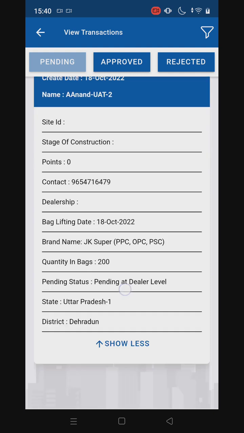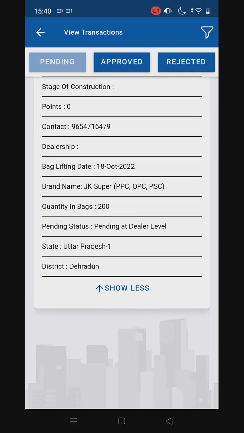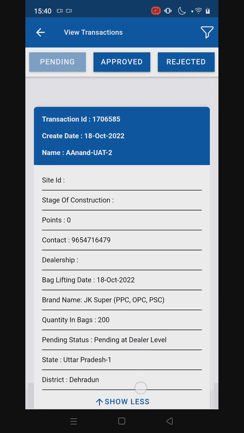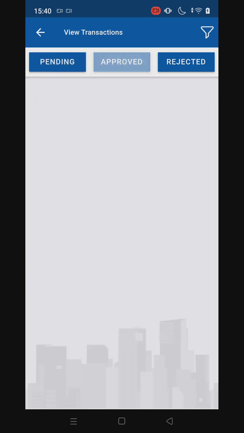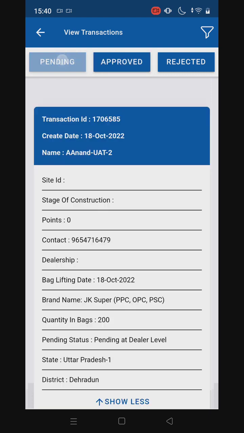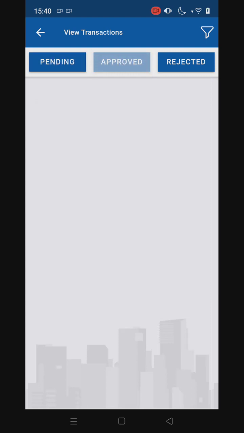You can click on show more. If there are any, you will be able to see all the list of pending transactions. In approved, if the pending one is approved, then you will be able to see it over here in this tab, and in this tab in rejected, the ones which are rejected.